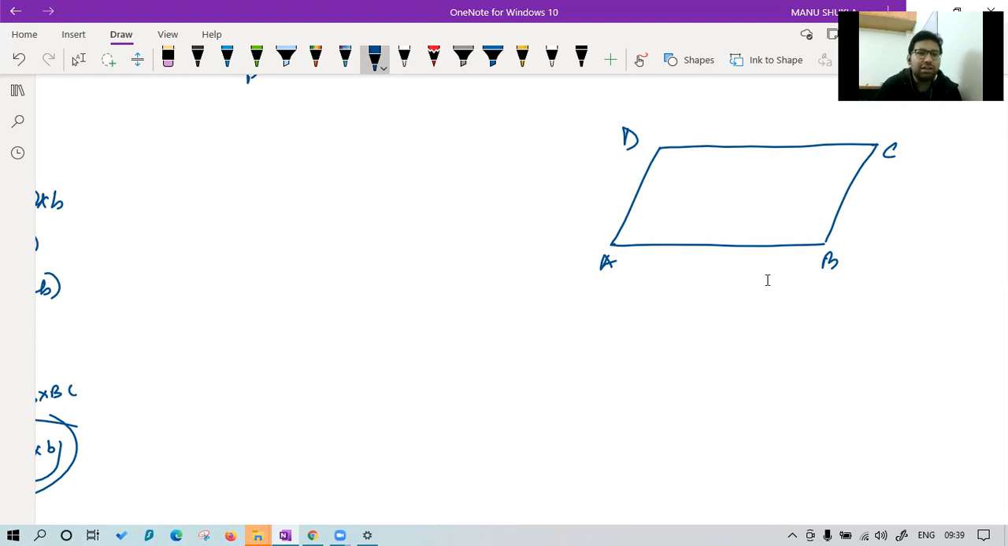So can we extend it? Yes, we can extend. We can make it a rectangle. Very good, Lavya, very good. We can make it a rectangle. Suppose it is an eraser. What will happen if I push this side? Can we make it a rectangle by pushing?